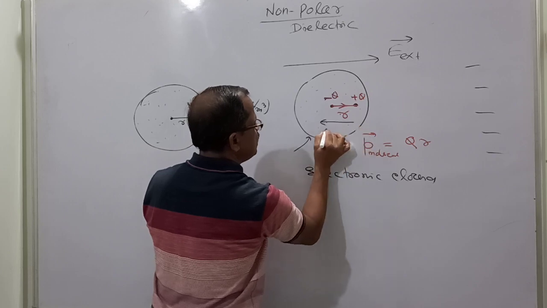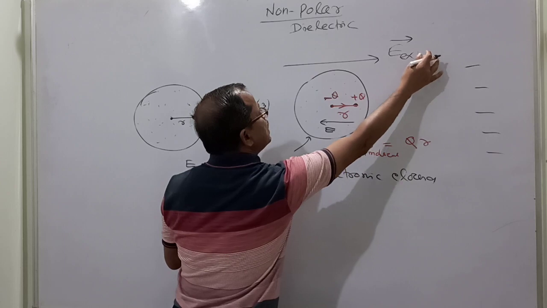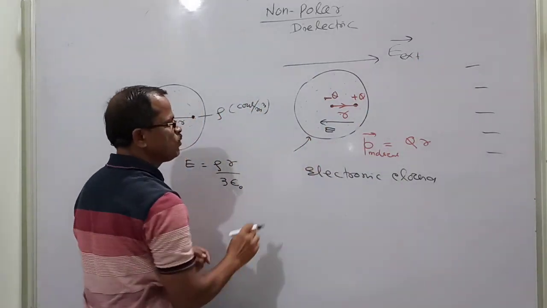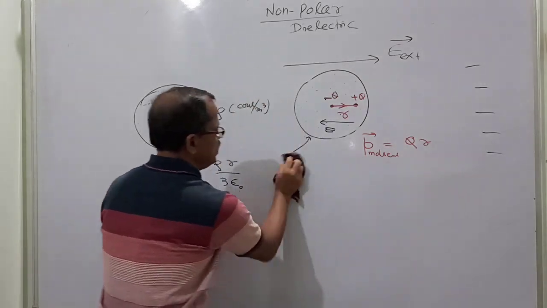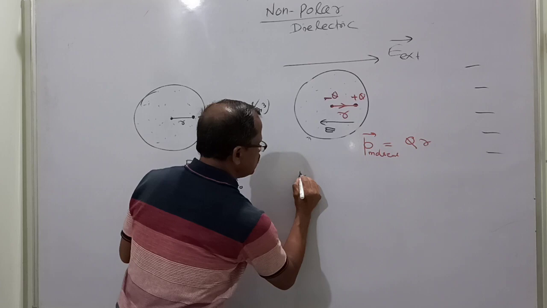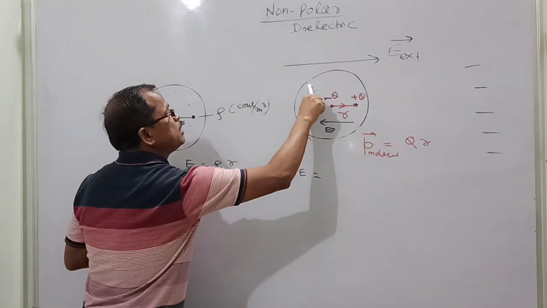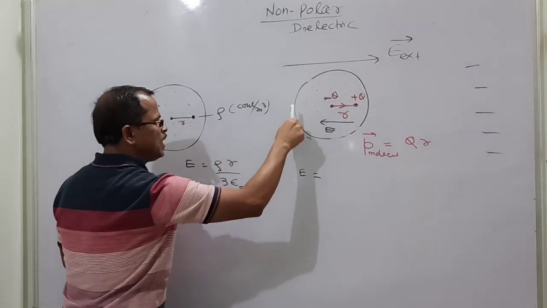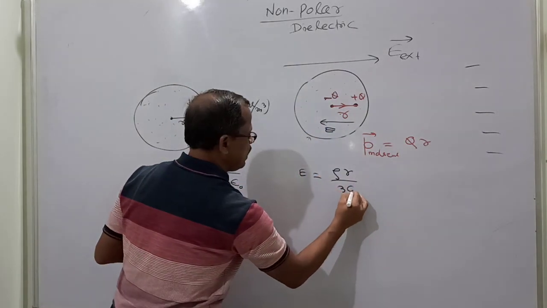This is the electric field E due to the electronic cloud, and the external electric field is to the right, E external. So what is the electric field due to the electronic cloud? Please listen carefully with concentration. According to the formula, the electric field due to the electronic cloud charge is E = rho r by 3 epsilon 0.